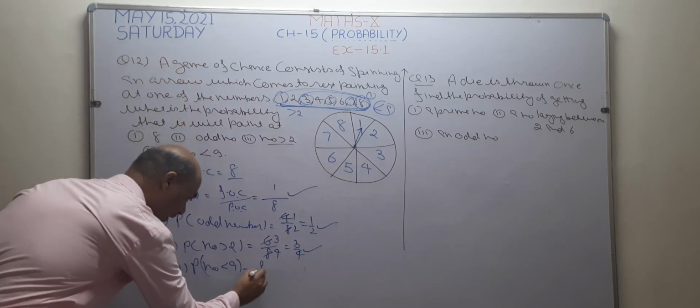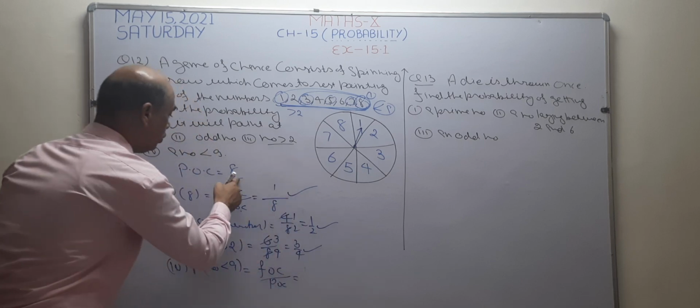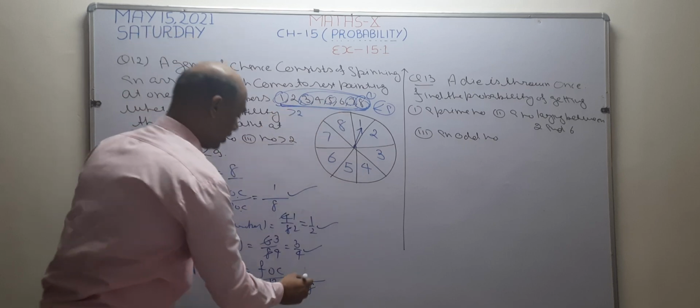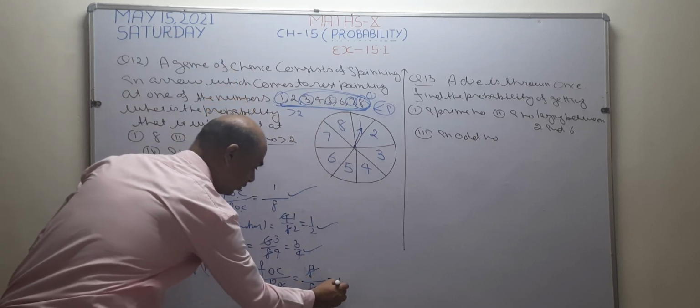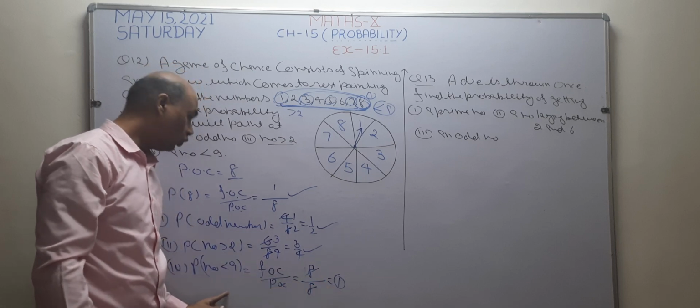So the formula I will write first: FOC upon POC. What is POC? POC is 8, and how many favorable numbers are there? 8 numbers are there. So write here 8. 8 by 8 means 1. 1 is the probability of a sure event. This is also an example of a sure event.